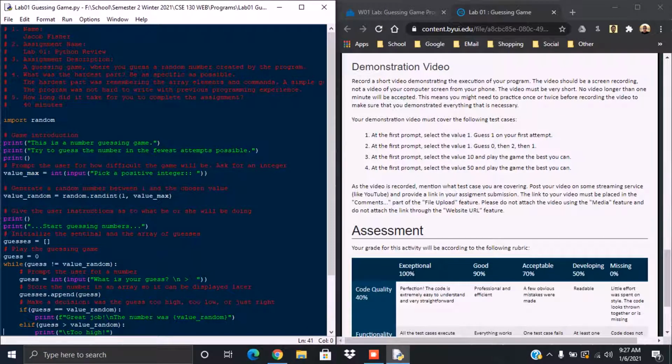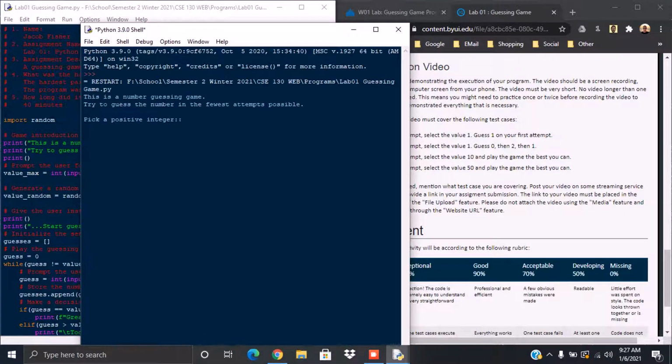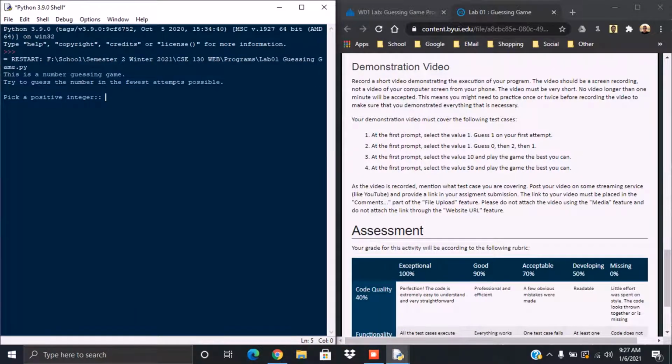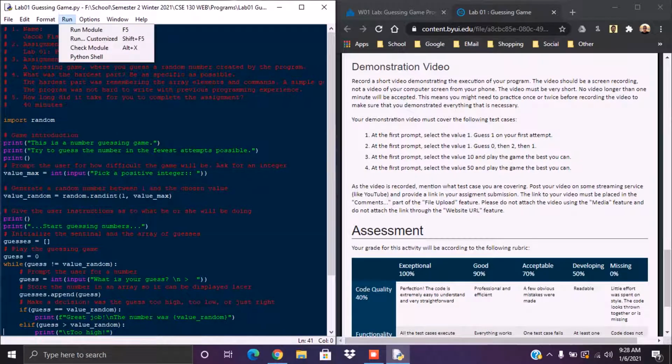Alright, here's my program. We'll run it. So enter positive integers. We'll do the first value. So 1. What is our guess? We'll guess 1. And we got it. So there's 1.